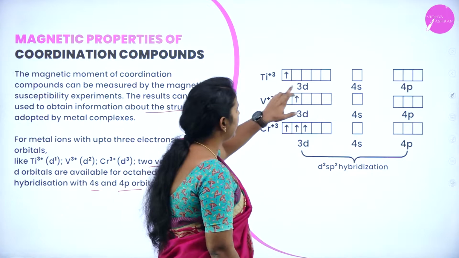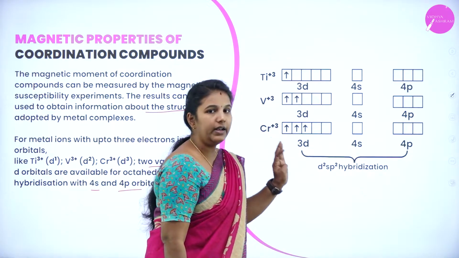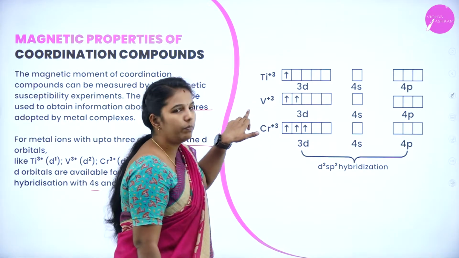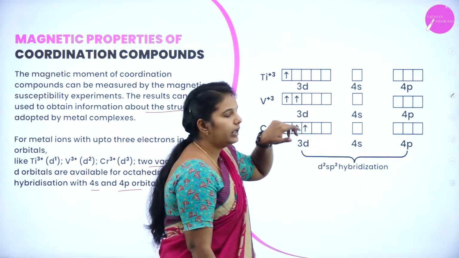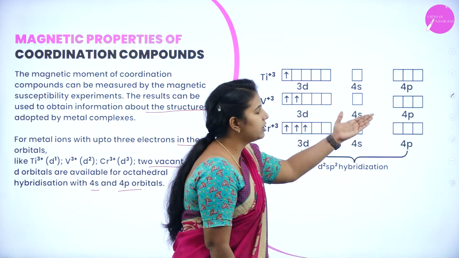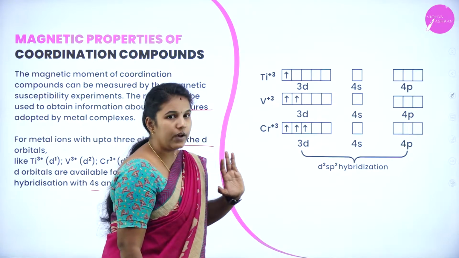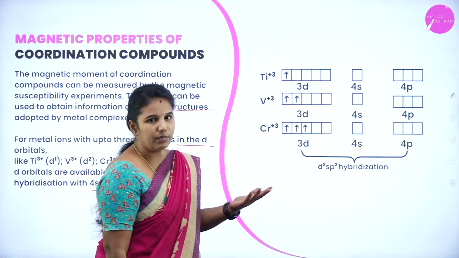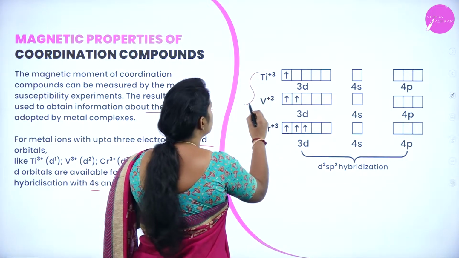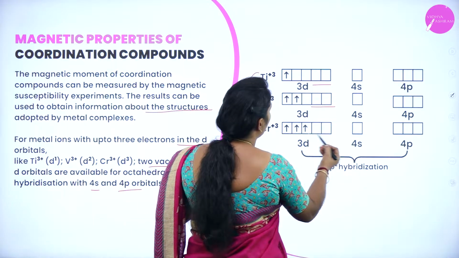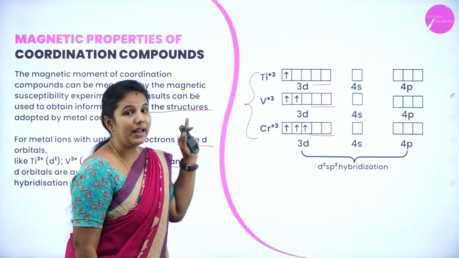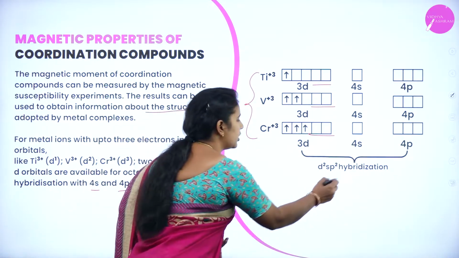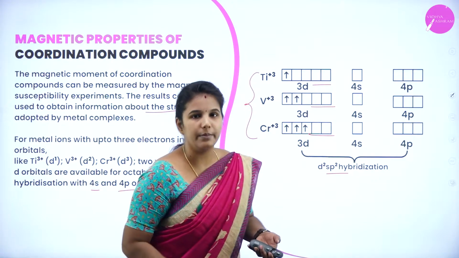You can see that in titanium we have 4 vacant d orbitals as well as 4s and 4p. Similarly, vanadium consists of 3 vacant d orbitals as well as 4s and 4p. If you consider the last one, chromium, it consists of only 2 vacant d orbitals for the hybridization. From all these examples you can see that they consist of 2 empty d orbitals for hybridization with the sp, hence their hybridization is known as d2sp3 hybridization.